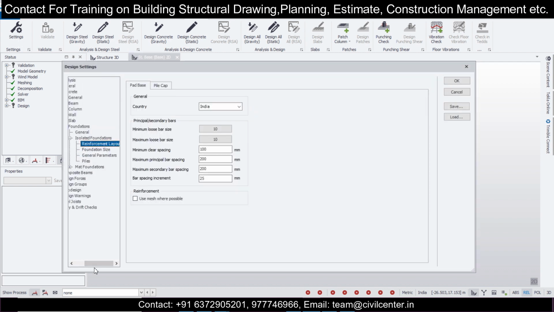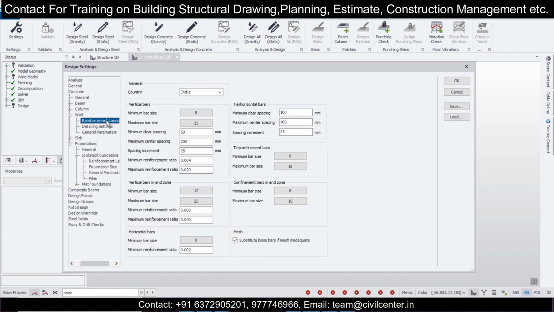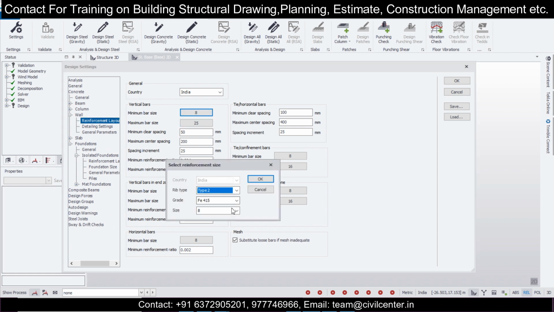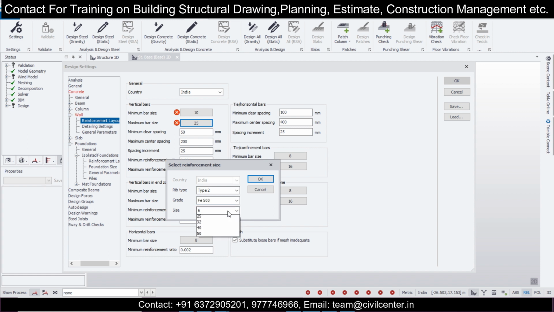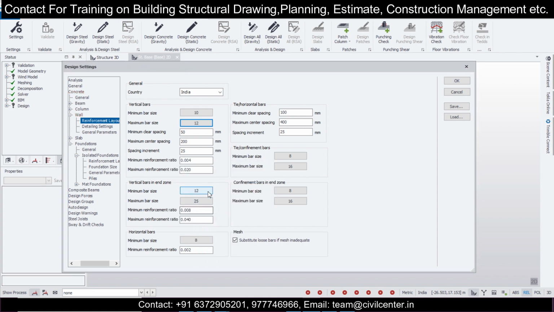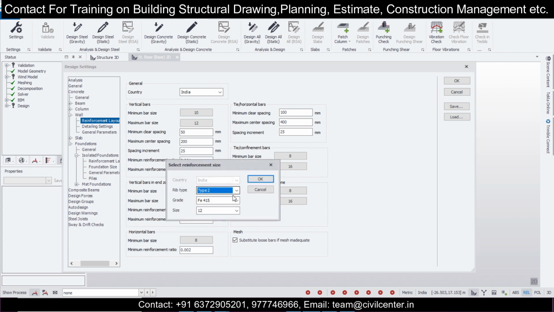So here we have this particular option of walls. Reinforcement detailing, vertical bar size. For the vertical bar size, I'll take a minimum bar size of 10 mm, and 10 mm will be the minimum vertical bar size. Maximum bar size FE 500, and I think 10 mm is sufficient for the vertical bar, but we can also give 12 mm. Let's give 12 mm. And then the vertical bars in the end zone, we'll give the same: FE 500 and 10 mm, and this will be 8, and this also FE 500 and 12 mm.